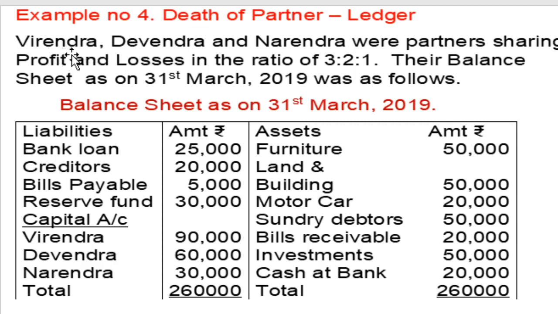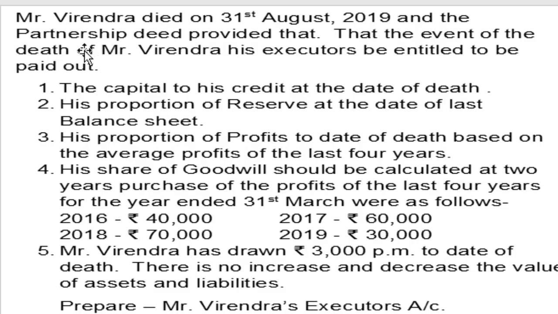Now start the example. Virendra, Devendra and Narendra were partners sharing profit and losses in the ratio of 3:2:1. Their balance sheet as on 31st March 2019 was as follows. Balance sheet given. Three partners are there. Mr. Virendra died on 31st August 2019.